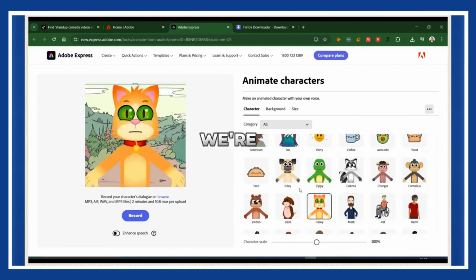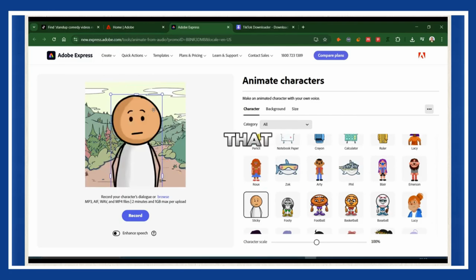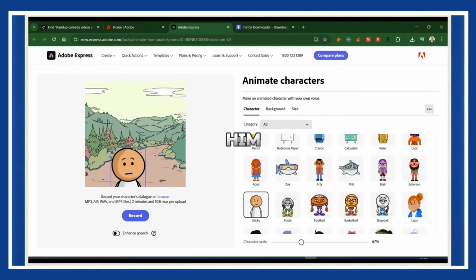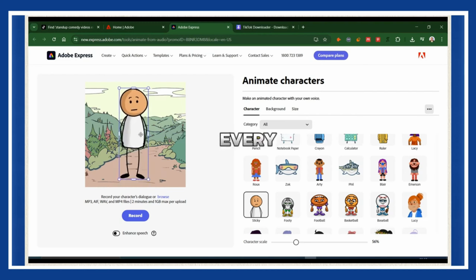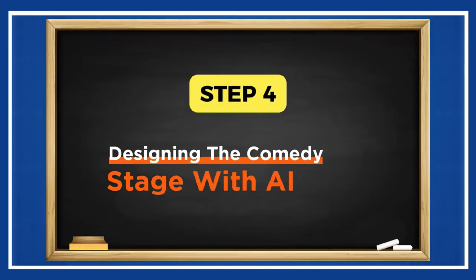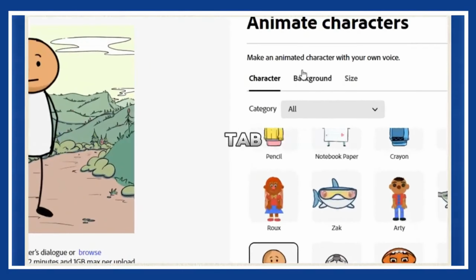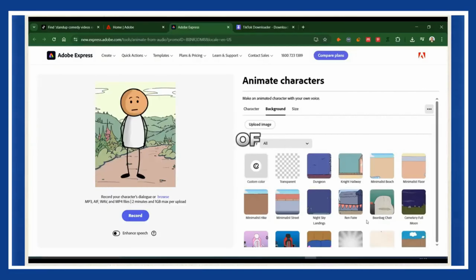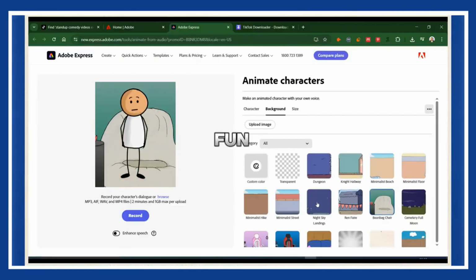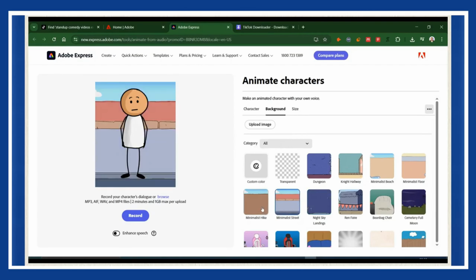For this tutorial, we're going with the sticky guy. He's already got that comedian vibe. Resize him, center him on the screen, and now he's ready to hit the stage. But wait, every good comedian needs a proper stage, right? So let's build one. Designing the comedy stage with AI, click on the background tab in Adobe Express. You'll see tons of presets, from solid colors to fun templates. But we want something special, a comedy club vibe.